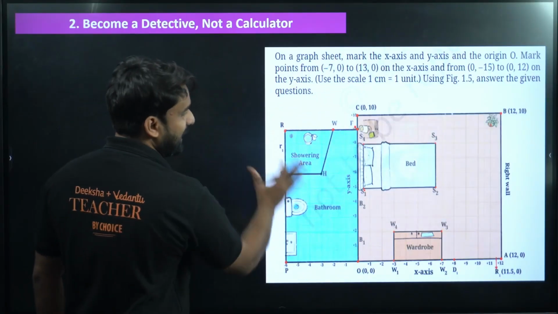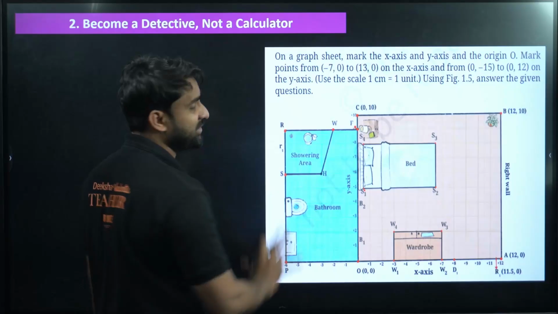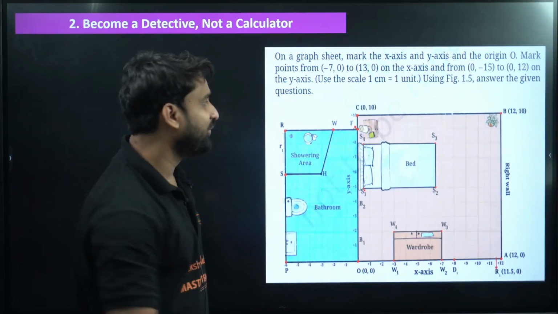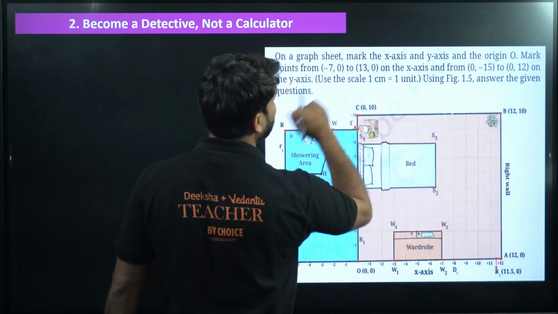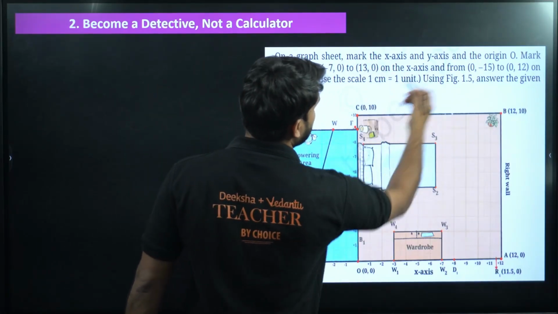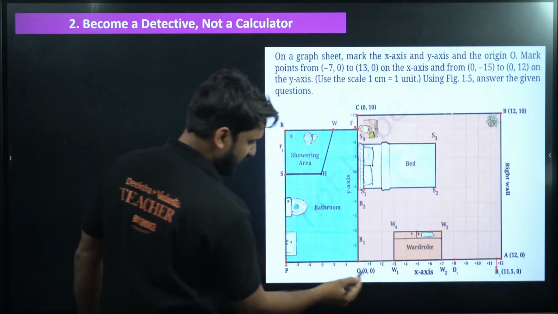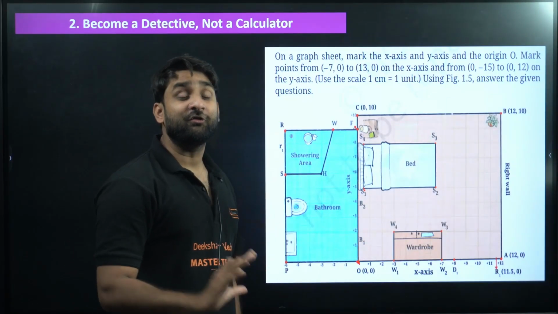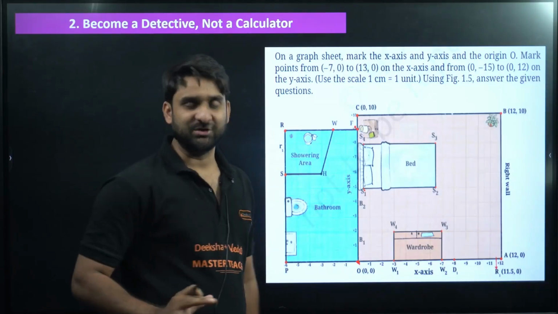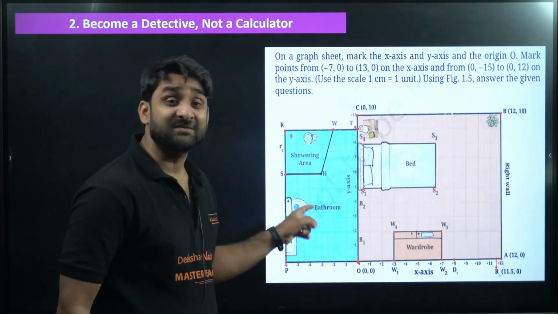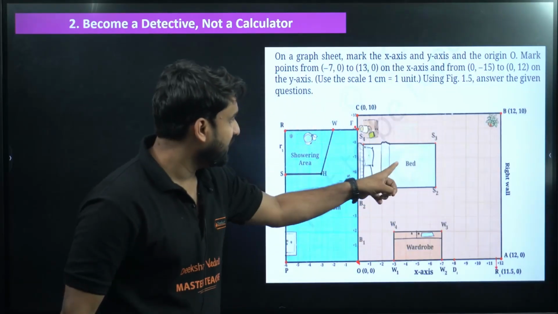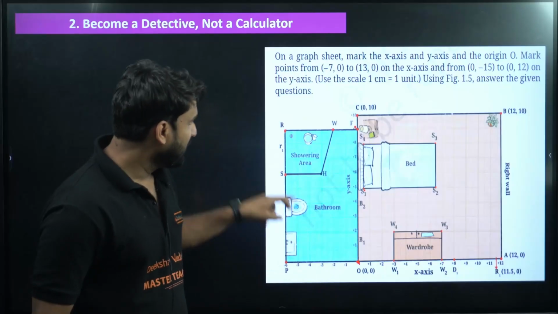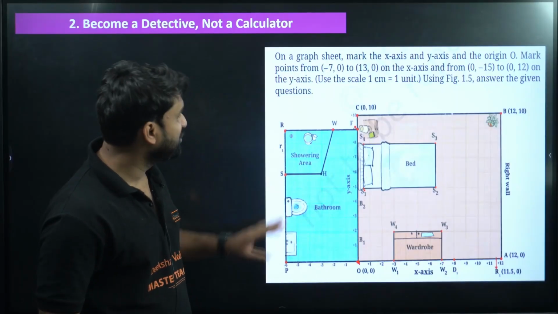Okay, so I have brought one example here. Look at the question. This question is from chapter number 1, the first chapter of your maths textbook, that is Orienting Yourself, the Use of Coordinates. Look at the question. On a graph sheet, mark the x-axis and y-axis and origin O. So this is a graph here. You can see this is the origin here, and this entire diagram is the bedroom structure of Riyan. Riyan is a boy, which is already mentioned in the question. So this diagram is of Riyan's bedroom. This compartment is the bedroom. Here is the bed. This is the wardrobe, and this blue colored area is the bathroom. Here is the showering area. This is the wash basin.